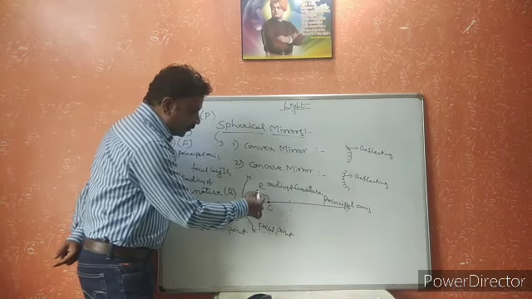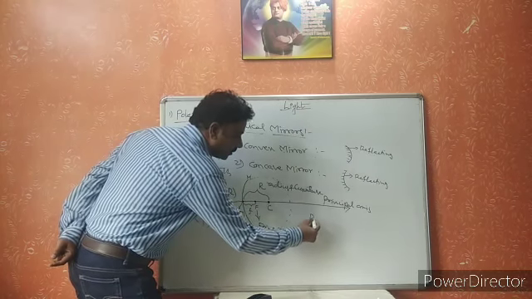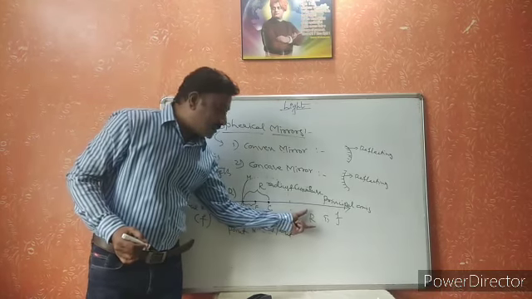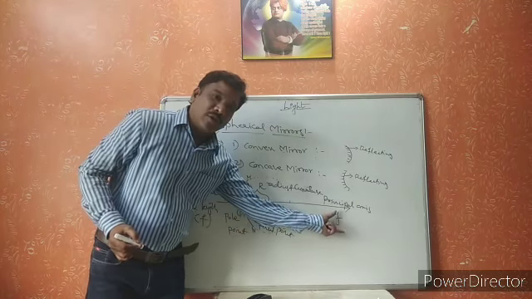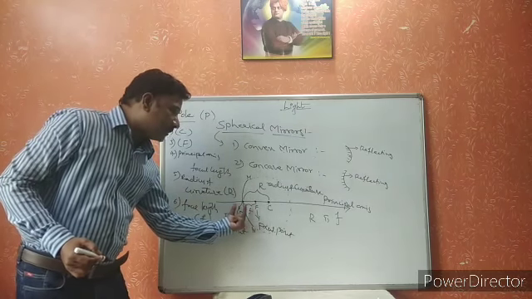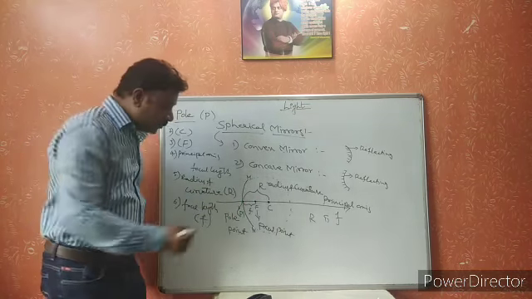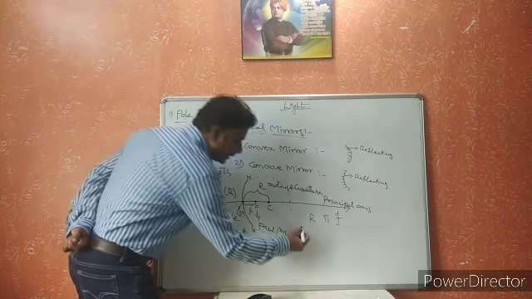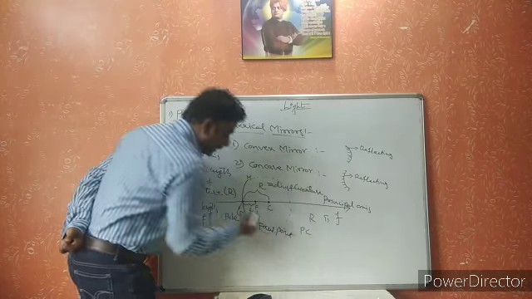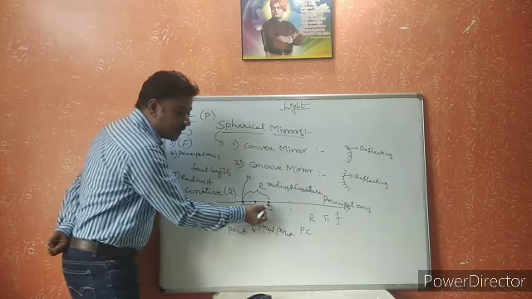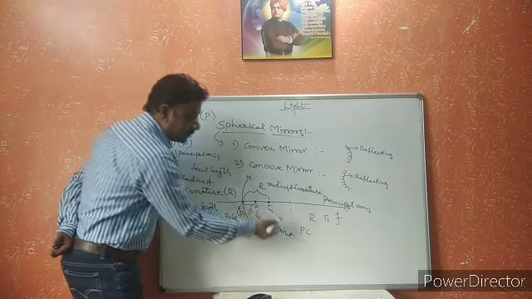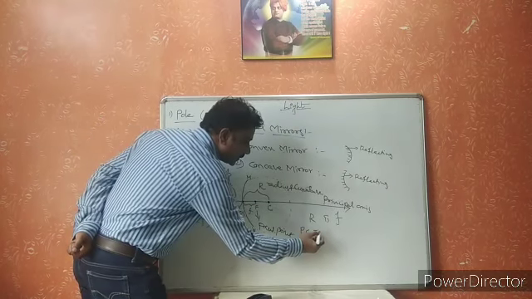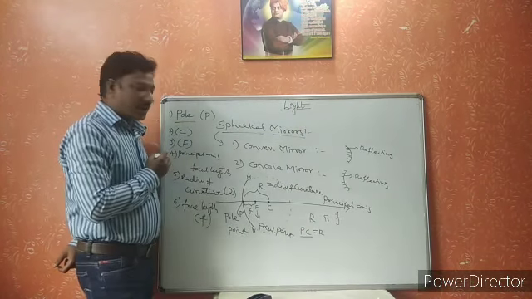Now, the relation between R and F. R is the radius of curvature and F is the focal length. Now I would like to give the relation between them. If we observe, the distance from the pole point to the center of curvature is PC, and PC is equal to R, the radius of curvature.